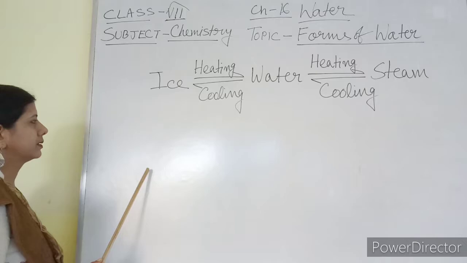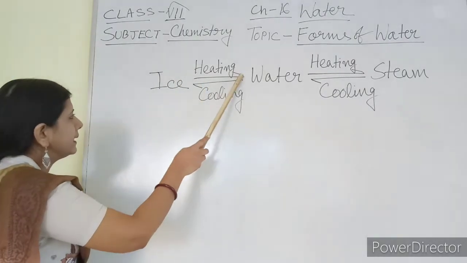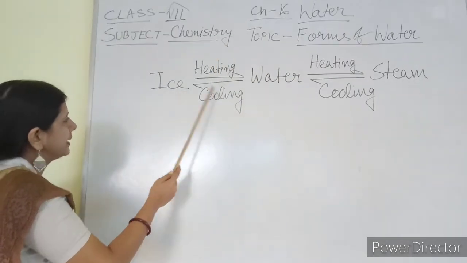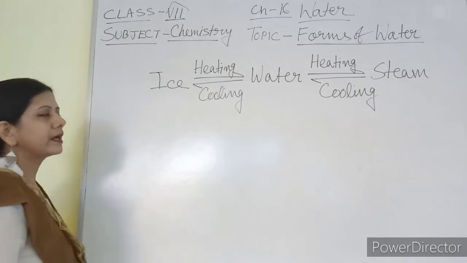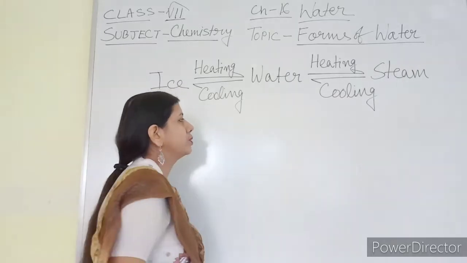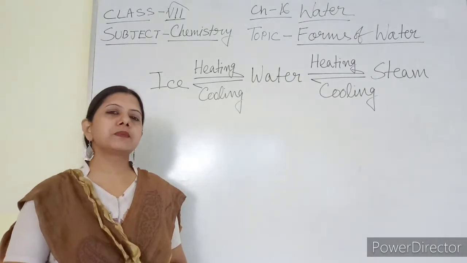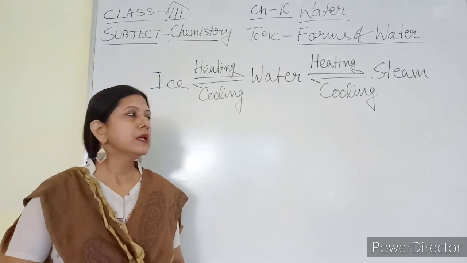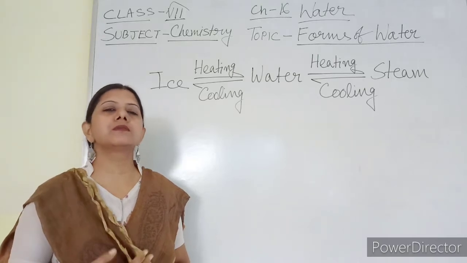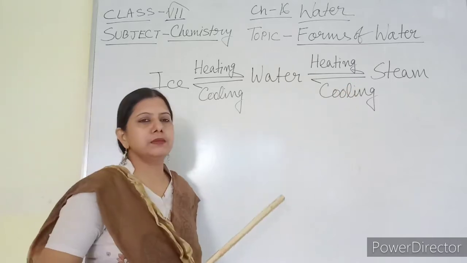That I have written here. If water is existing in the form of ice and we heat it, it will change into liquid water. When liquid water is cooled, then again ice will be formed. Again, water, if heated, steam is going to form. Water vapor forms without heating. At normal temperature also evaporation occurs. But steam is formed due to boiling of water, which is possible by heating the water. So by heating, water changes into steam.